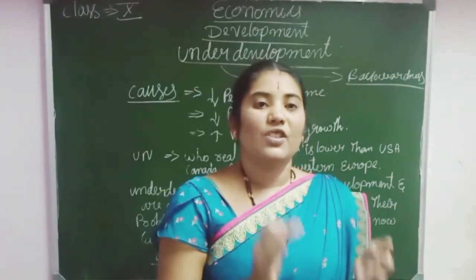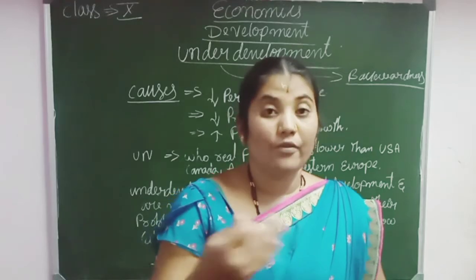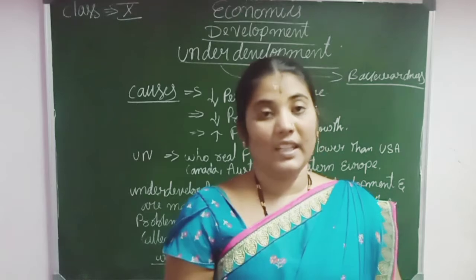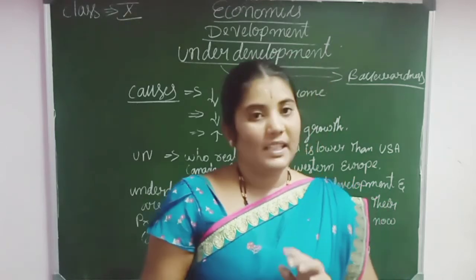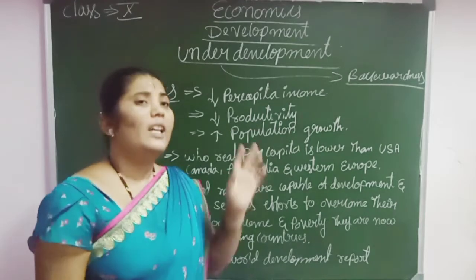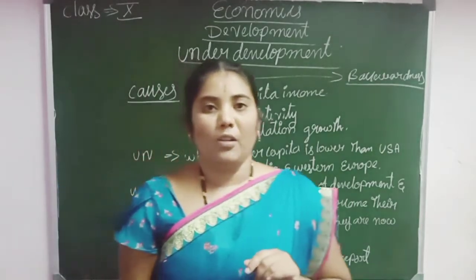The middle means those giving effort to improve their economic status and increase their income, which is called a developing country. Okay, this is all about underdevelopment.